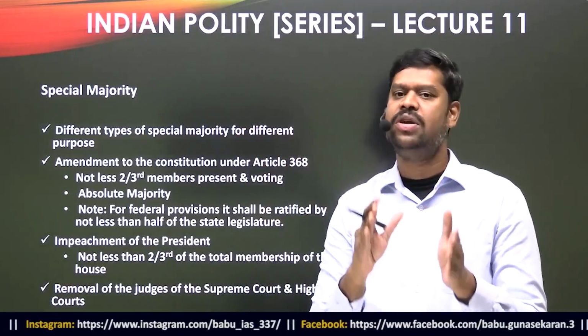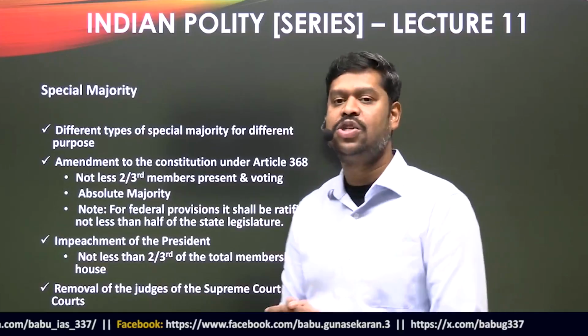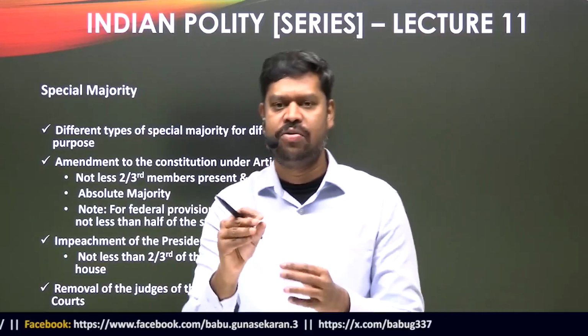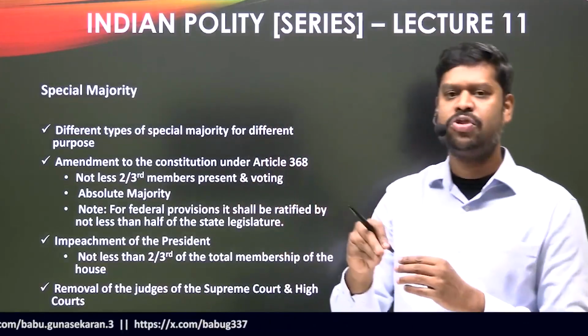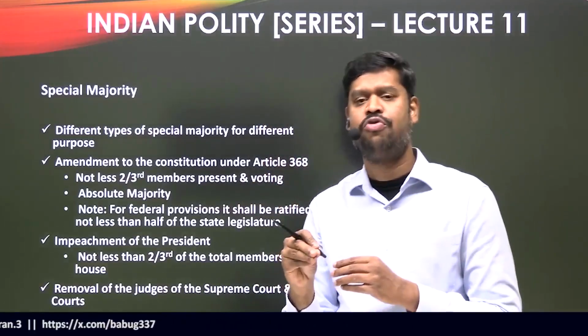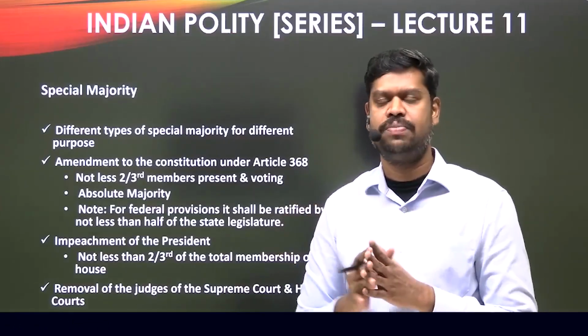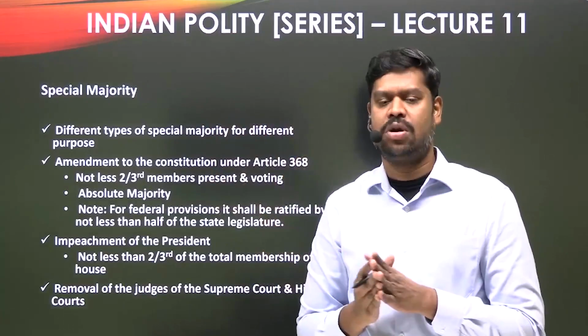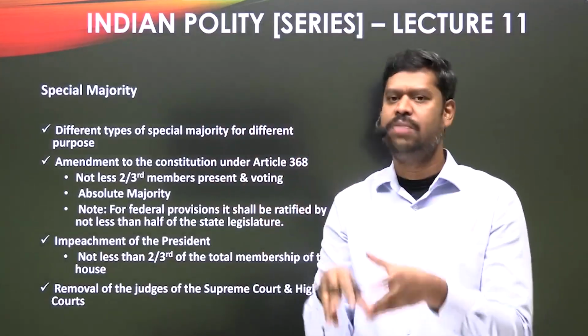Now, only with figures probably you will be able to have a better understanding. Say for example, let us assume a proposal relating to amending the constitution is introduced in the Lok Sabha, and let us assume that there are 450 members who are present and voting on this particular proposal. The total membership is 543, but how many are actually present and voting?